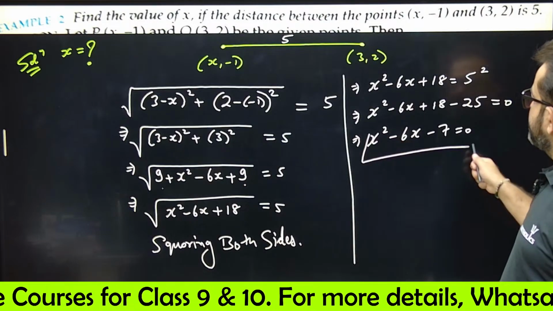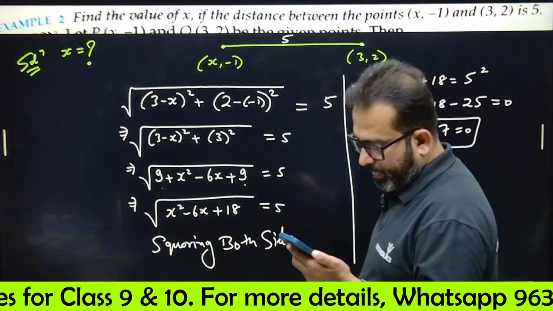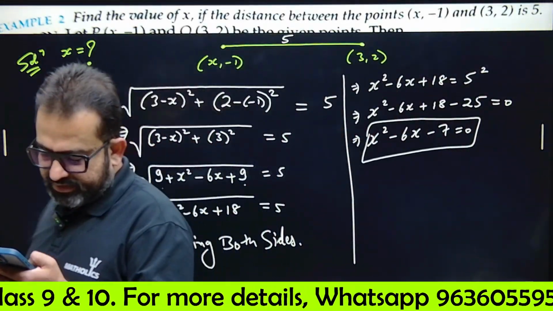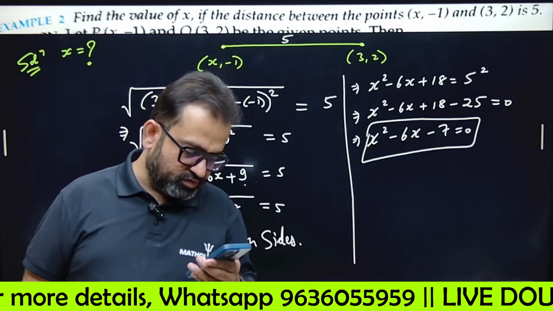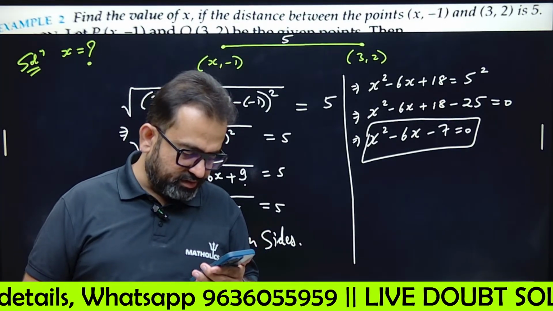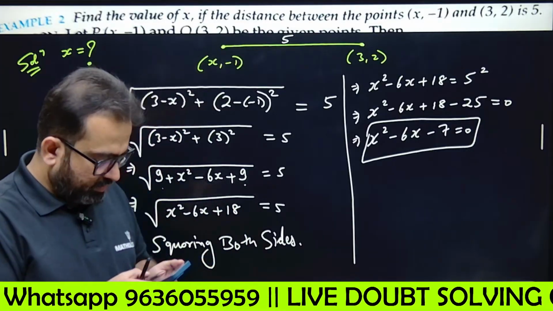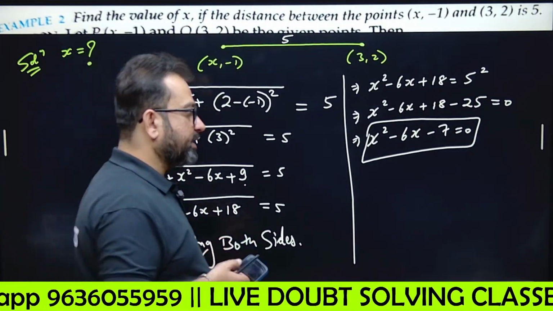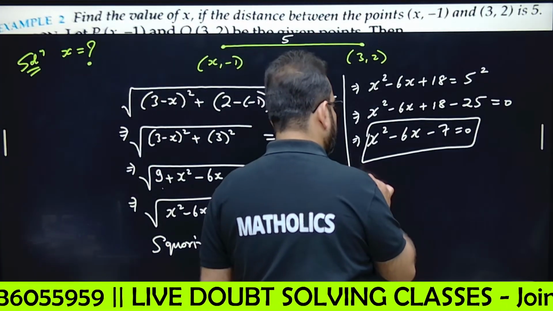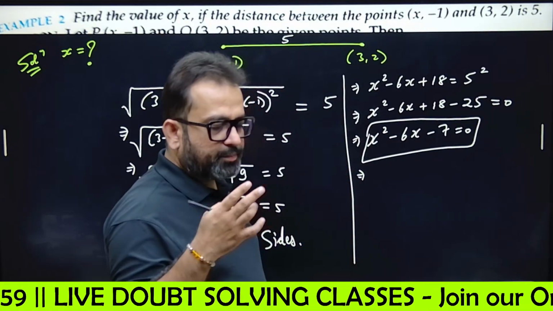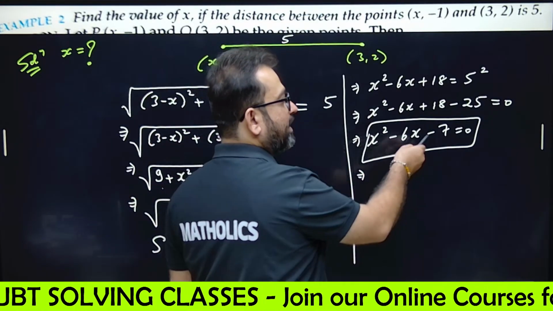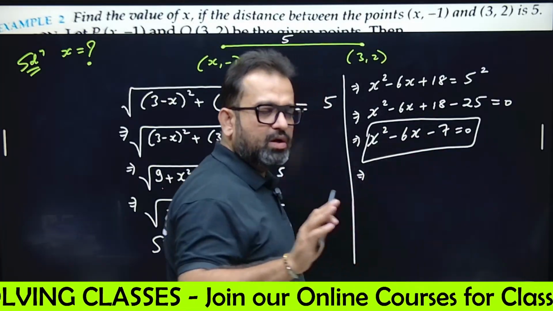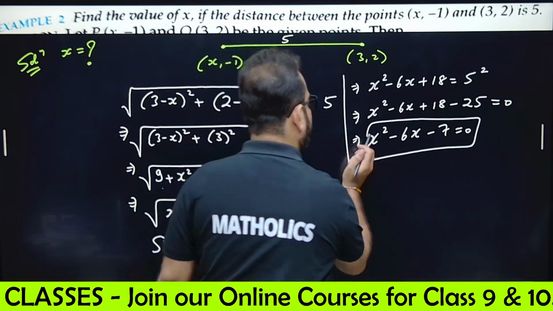Now this is a simple quadratic equation. We just have to solve this quadratic equation. That's it. Now if you solve this quadratic equation, see what you'll get. I have to think of two numbers, the product of which is minus 7 and their difference is minus 6. Or else, you simply use Shridharacharya rule.